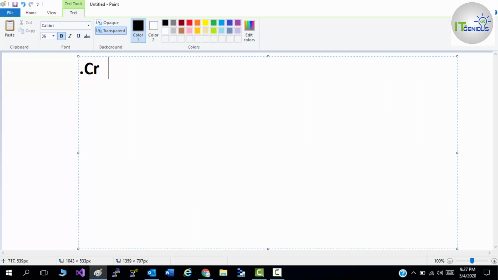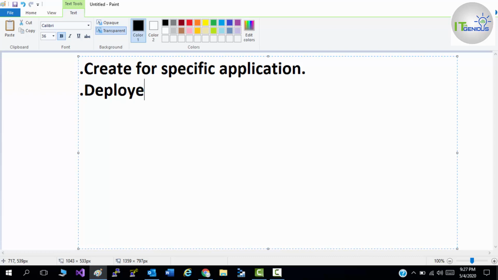You can create an app service plan for specific applications, and you can deploy app services to support your application.